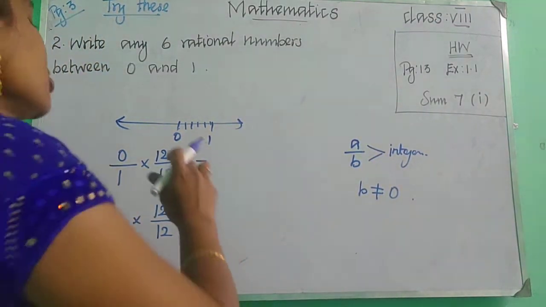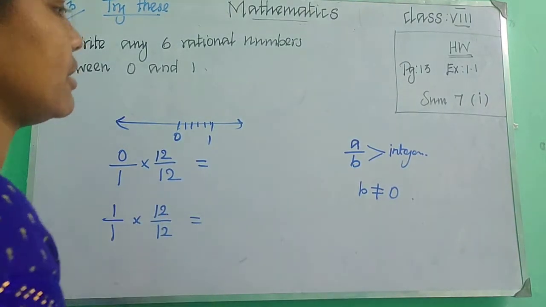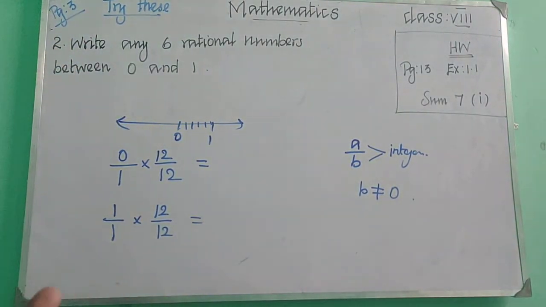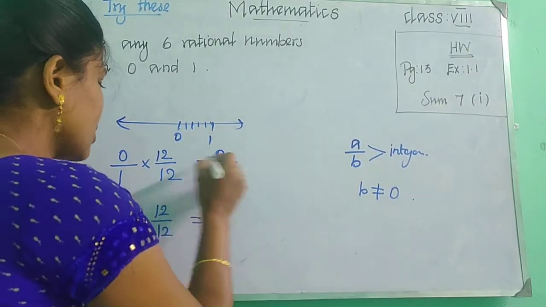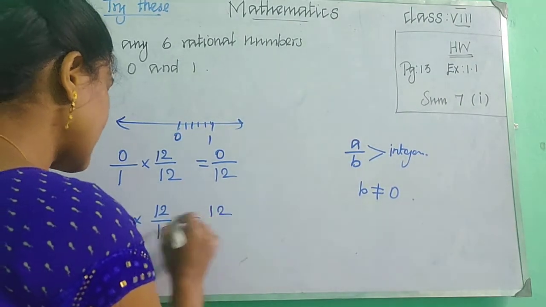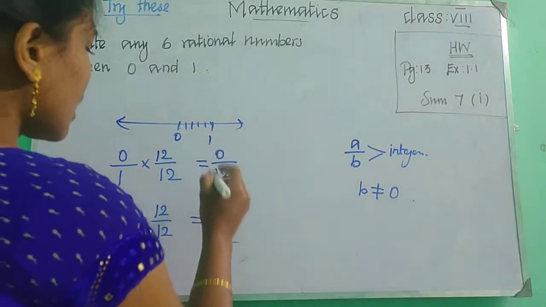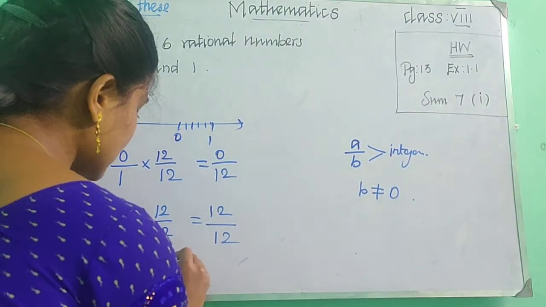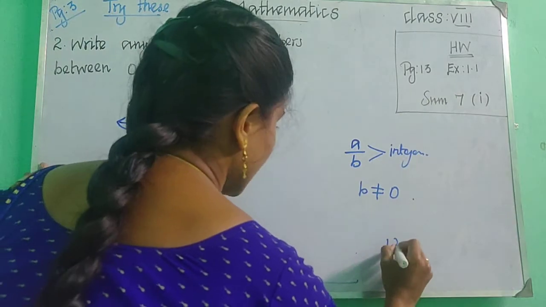You can also choose 7 by 7. 7 upon 7 and here 7 upon 7. You can use any number. For multiplying this, 0 into 12, 0. 1 into 12, 12. And 1 into 12, 12, and 1 into 12, 12. So 12 upon 12. So we need to find the rational numbers between 0 upon 12 to 12 upon 12.